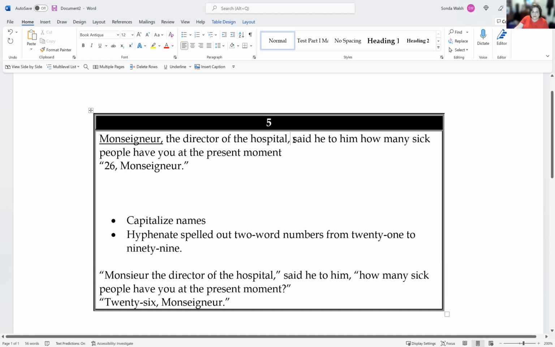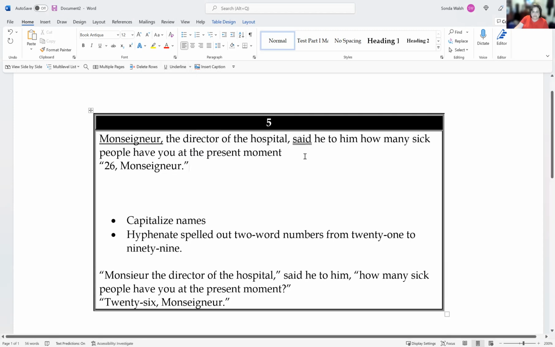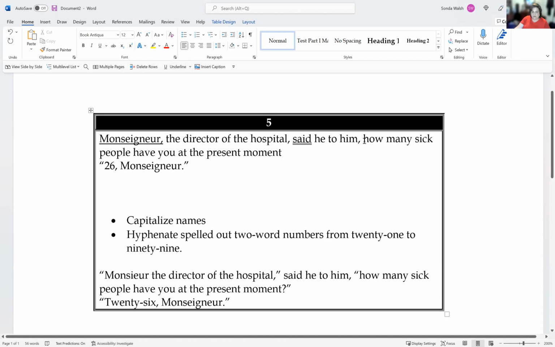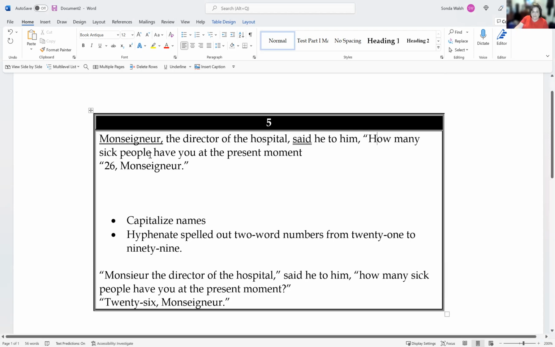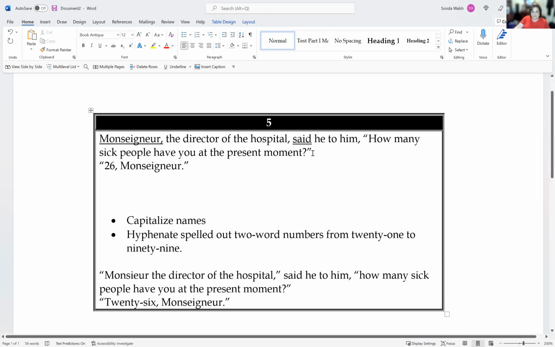So then we have a verb, said. Said he to him. And then, okay, this is kind of archaic and it's funny sounding, but we need a comma here because we have a direct quote, because the word said told me it's a direct quote. So we're going to put a question mark there. We've already learned that we need to capitalize the first letter of a direct quote. How many sick people have you at the present moment? That is a question, and we're going to end that with a question mark and a quotation.